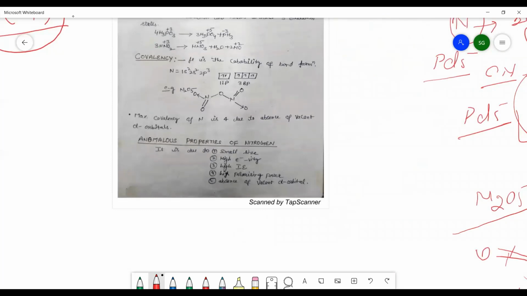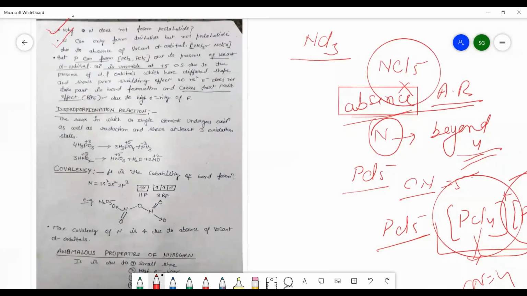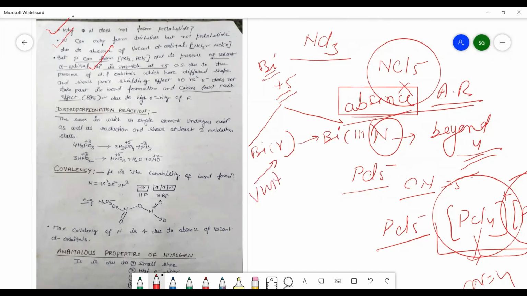Now, looking forward, we will concentrate on bismuth. Bismuth is unstable in the +5 oxidation state, so many questions can be formed from this topic. That is, Bi(V) is a strong oxidizing agent because Bi(V) will be converted into Bi(III). This is unstable due to the inert pair effect, and this is stable due to the inert pair effect.